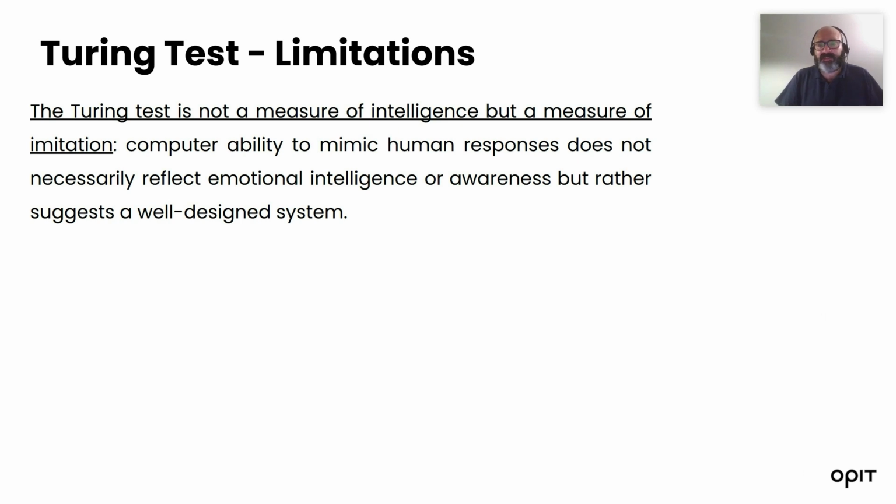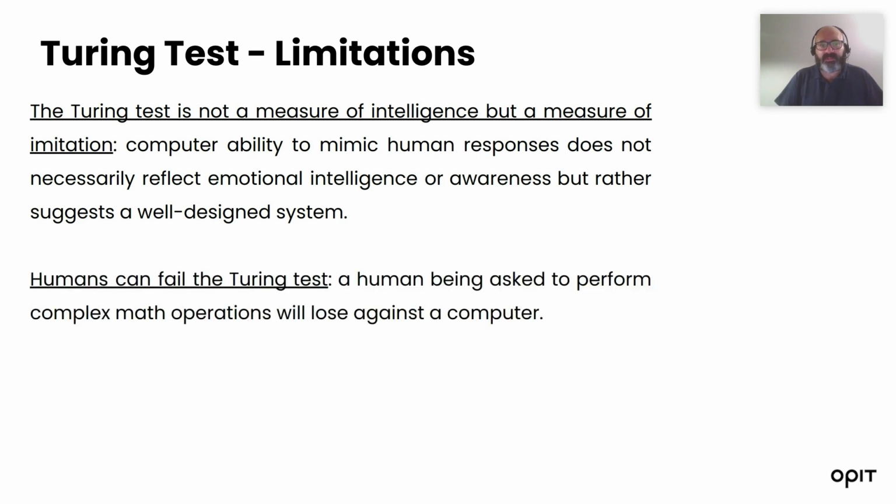But of course, there are some limitations of the Turing test. Indeed, we can easily understand that the Turing test is not a measure of true intelligence, but a measure of imitation. Actually, we are measuring the ability of the computer to mimic human responses. And this doesn't necessarily reflect true intelligence, for example emotional intelligence or really computational intelligence.